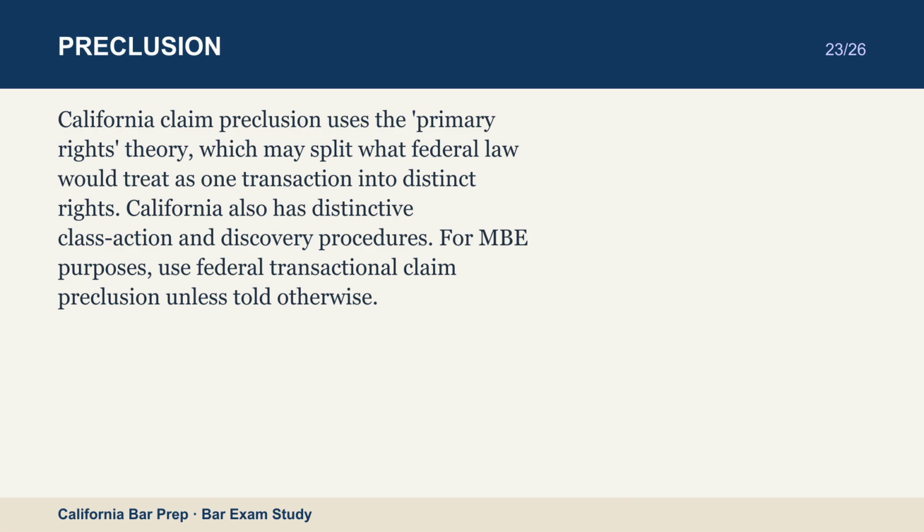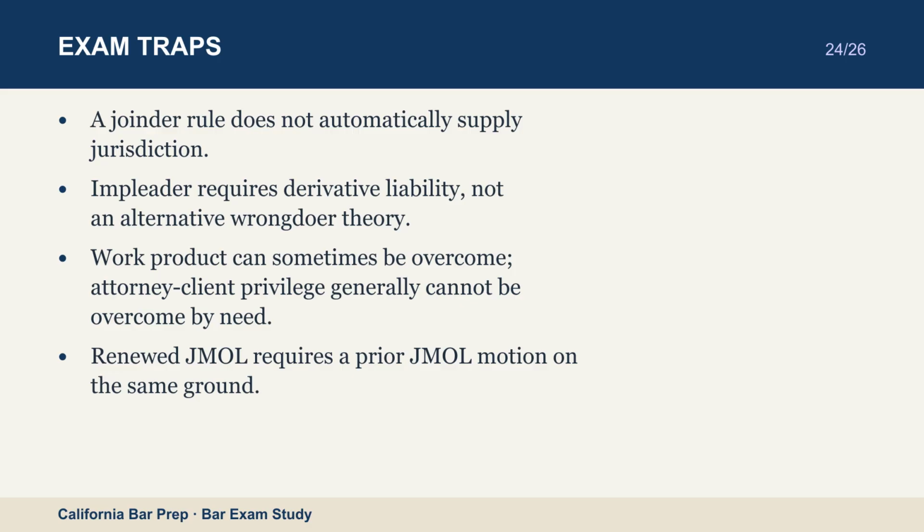Impleader requires derivative liability, not an alternative wrongdoer theory. Work product can sometimes be overcome. Attorney-client privilege generally cannot be overcome by need. Renewed JMOL requires a prior JMOL motion on the same ground. Claim preclusion bars claims that were brought or should have been brought. Issue preclusion covers only issues actually litigated and decided.